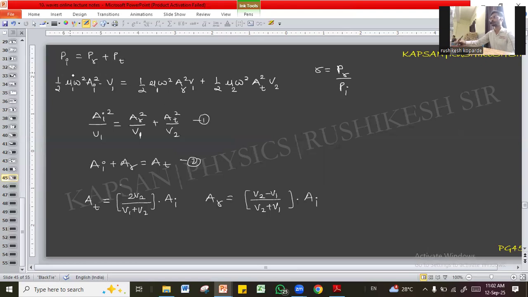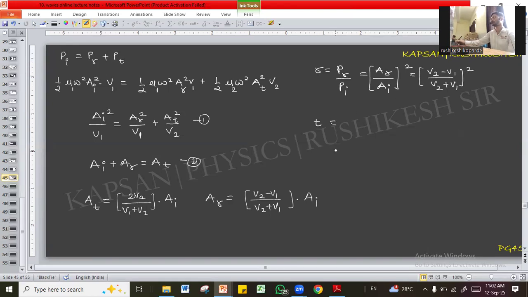But for reflection and incidence, the medium remains the same. The reflected wave and the incident wave both are in the same medium. So you have to consider only this amplitude. So amplitude of reflected wave upon amplitude of incident wave, bracket square. Now that ratio is already available here. So what is your answer for coefficient of reflection? It is V2 minus V1 upon V2 plus V1, whole bracket square.